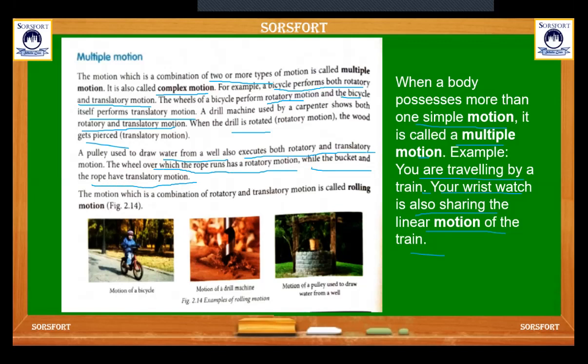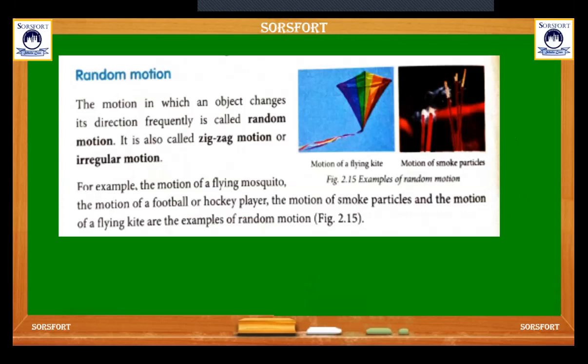The motion which is a combination of rotatory and translatory motion is called rolling motion. So what is rolling motion? The motion which is a combination of both rotatory and translatory motion is called rolling motion. Here is an example: the pulley used to draw water includes both rotatory and translatory motion. A bicycle performs both, a drill machine also performs both. So these are also called rolling motion. Here are the examples: motion of a bicycle, a drill machine, and a pulley used to draw water from a well.